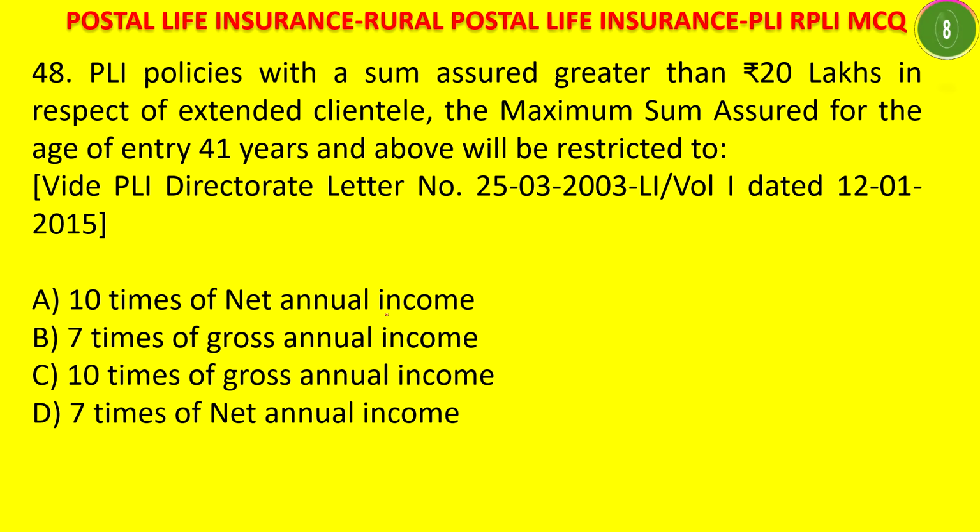This is as per PLI Directorate Letter number 25/3/2003 L1 Volume 1 dated 12/1/2015. As per this direction, the answer is 10 times of the gross annual income. That means for PLI policies with sum assured greater than 20 lakhs in respect of extended clientele, the maximum sum assured for the age of entry of 41 years and above will be restricted to 10 times the gross annual income.